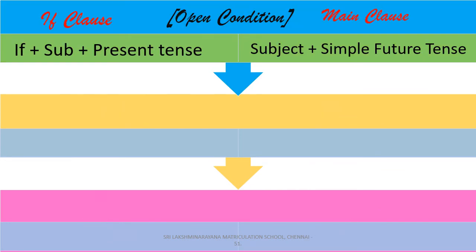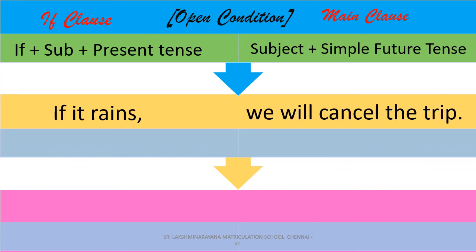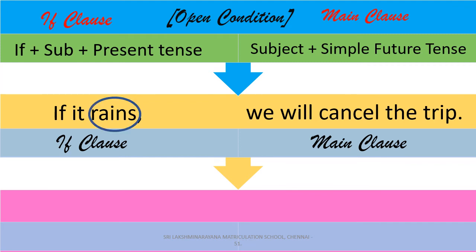And now coming to type 1 conditional clause, which is open condition or possible condition. Look at this example. If it rains, we will cancel the trip. Here, if it rains is the condition part, the if clause, and we will cancel the trip is the result part, the main clause. Here, if the condition in the if clause is fulfilled, there is possibility for the action in the main clause to happen certainly in the future.